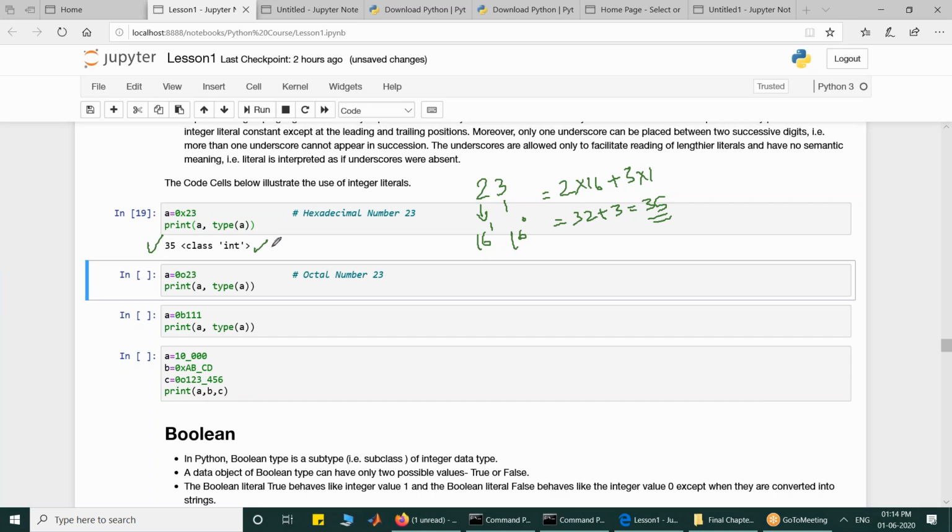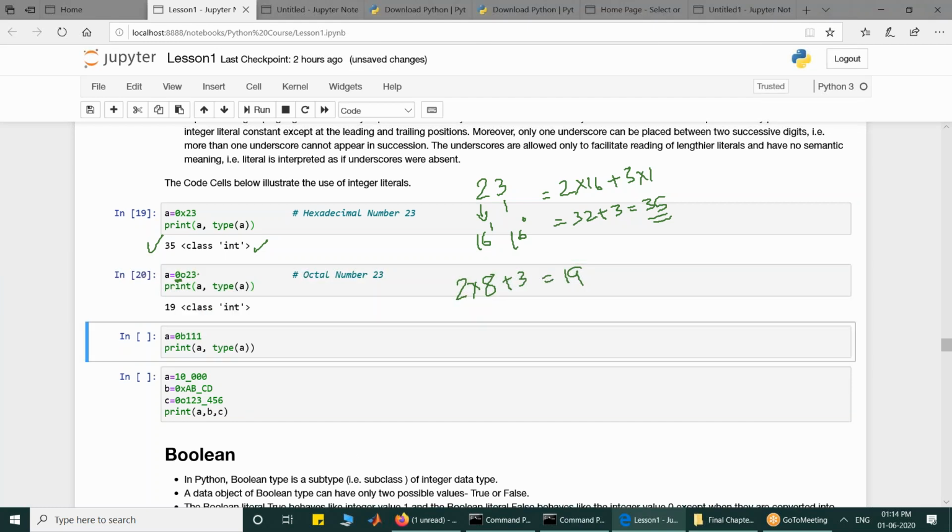The base is 16. Similarly, I told you that if a number is prefixed with 0O, then it becomes octal. So this is 23 in octal, which is equivalent to 2 into 8 plus 3, which is 16 plus 3, 19 in decimal. If I execute this, this is 19, and the class is int.